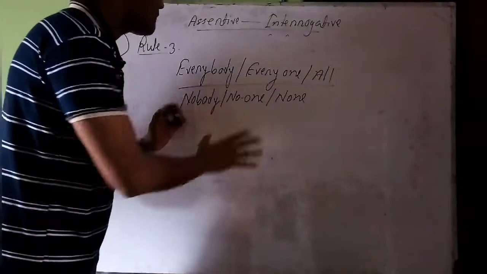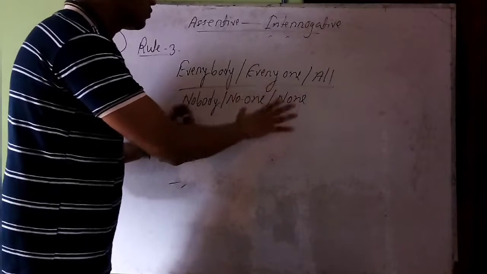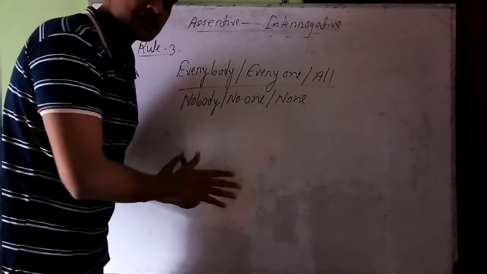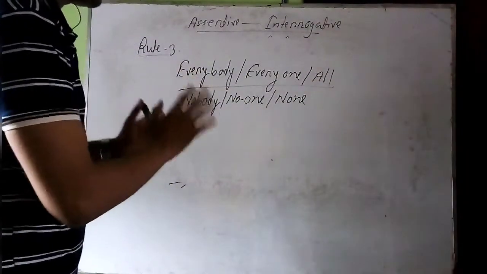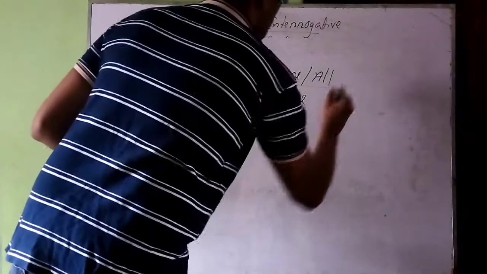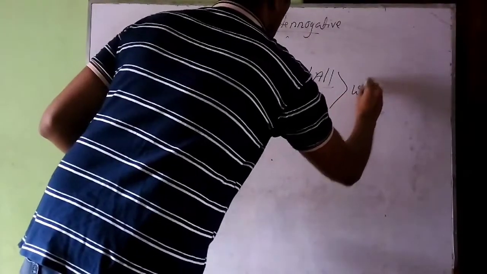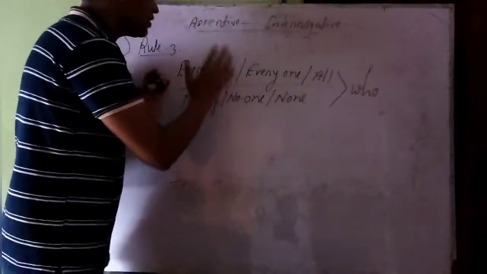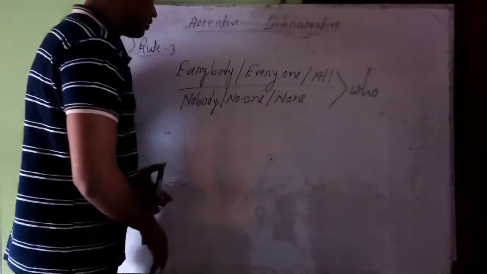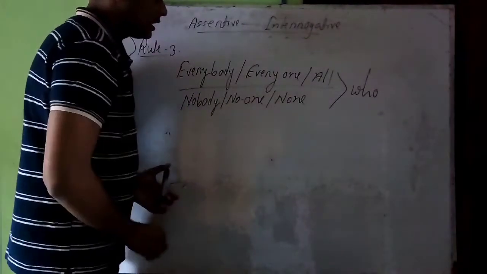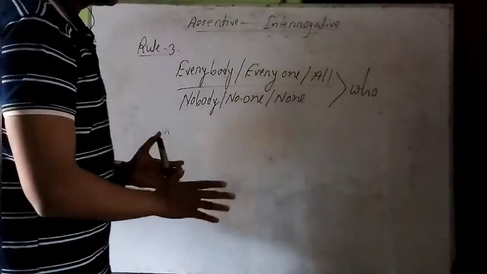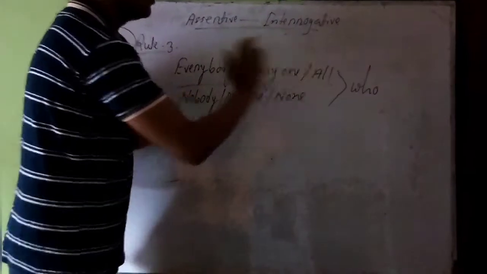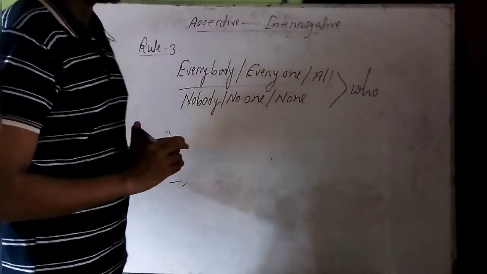So if you have any of these 6 words at the beginning of your sentence, then instead of them, you should take who. So if you have everybody or everyone or all or nobody, no one, none at the beginning of the sentence, then instead of them, you should take who at the beginning of the sentence.